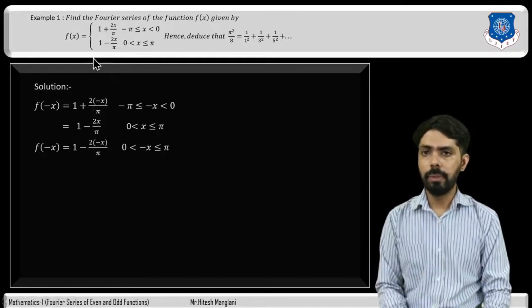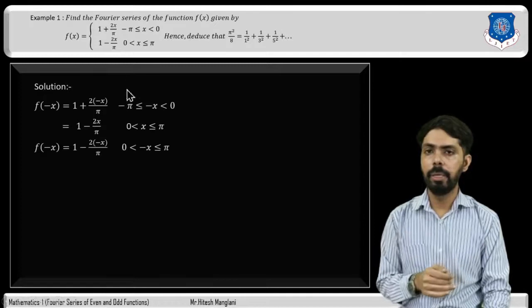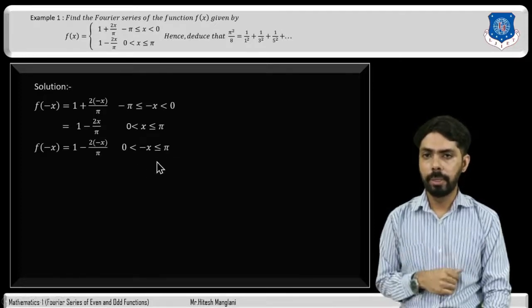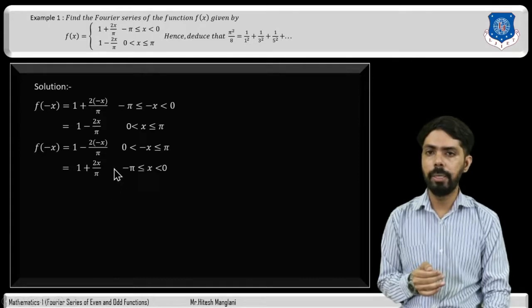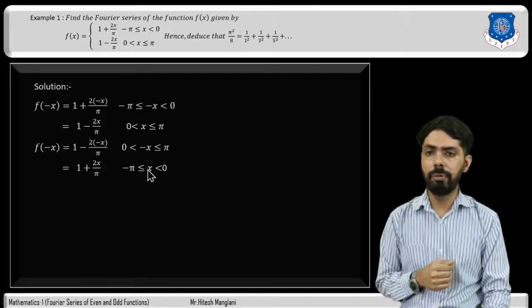Now consider the second interval. Here replacing x by minus x, 1 minus 2 in bracket minus x divided by pi, with 0 less than minus x less than or equal to pi. If we simplify this, minus minus will be plus, so 1 plus 2x divided by pi. But this is the interval of minus x, and we have to find the interval of x.